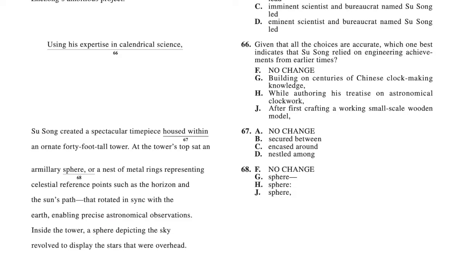If you look at H, while authoring his treatise on astronomical clockwork, that doesn't talk about earlier. And then J, after first crafting a working small-scale wooden model, that's not talking about earlier times. And F, using his expertise in calendrical science, that's also not talking about earlier times. Building on centuries of Chinese clock-making knowledge specifically and clearly states how he's building or expanding on earlier times. And that is why G is the correct answer.